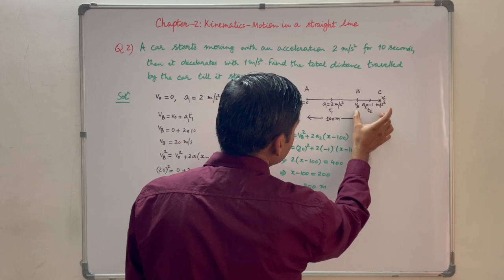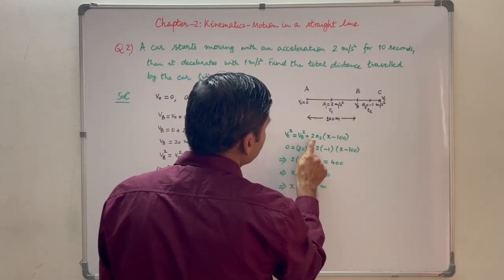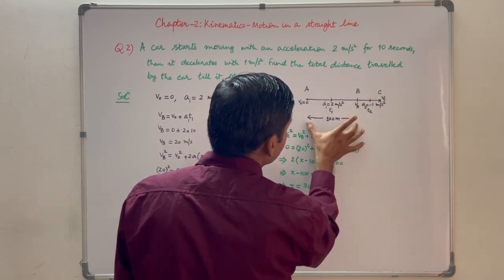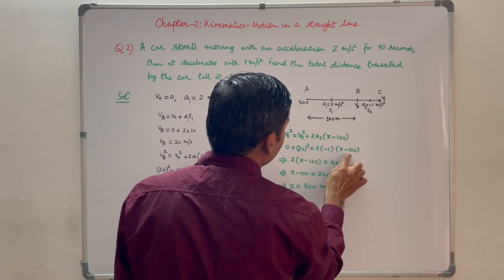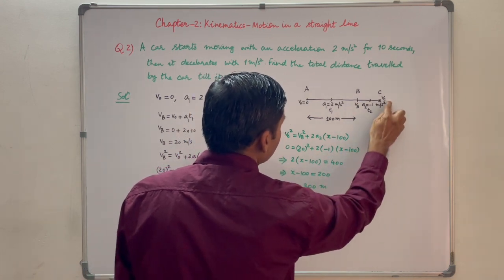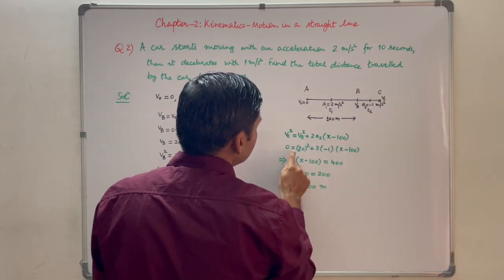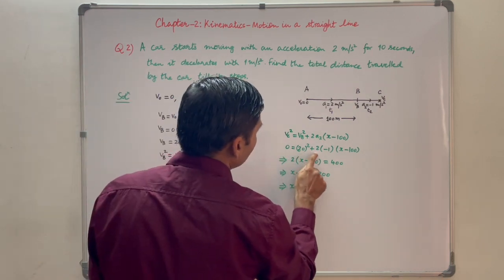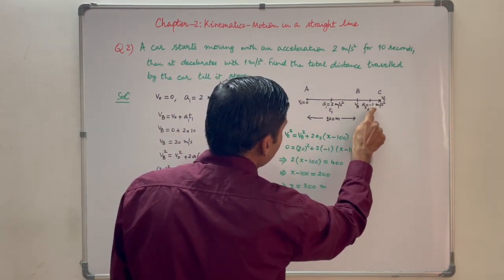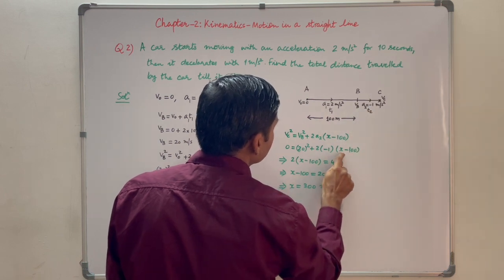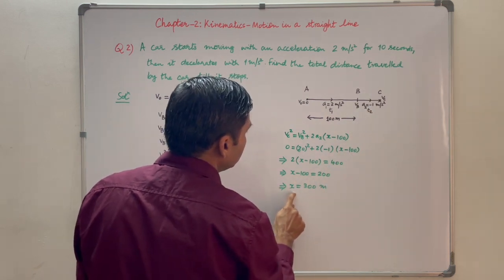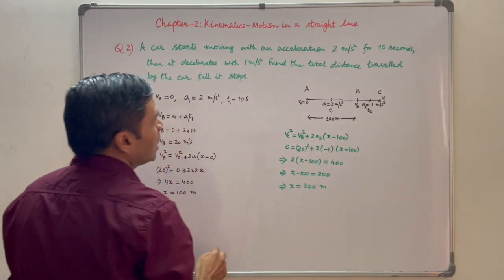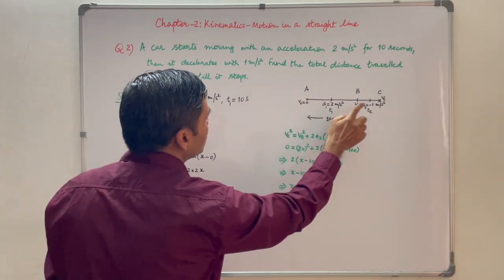Now for section B to C, vc square is equal to vb square plus 2a2 into x minus x0. For this section, x0 is 100 meters, so we will put x0 is equal to 100. Vc is equal to 0 because the car finally stops. So 0 is equal to 20 square, since vb is 20, we have already calculated, plus 2 into a2, where a2 is equal to minus 1 because it decelerates, into x minus 100. So x comes out to be 300 meter, which is the total distance between A and C. So the car travels 300 meters between A and C.